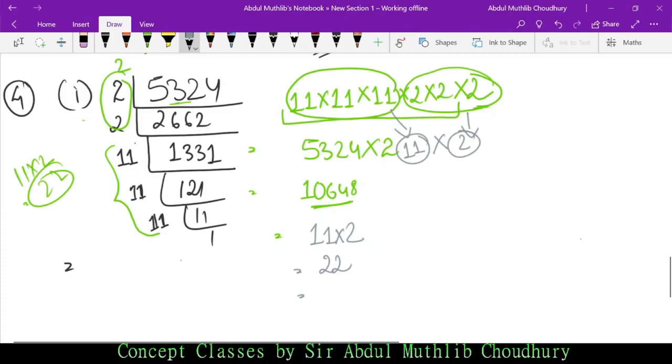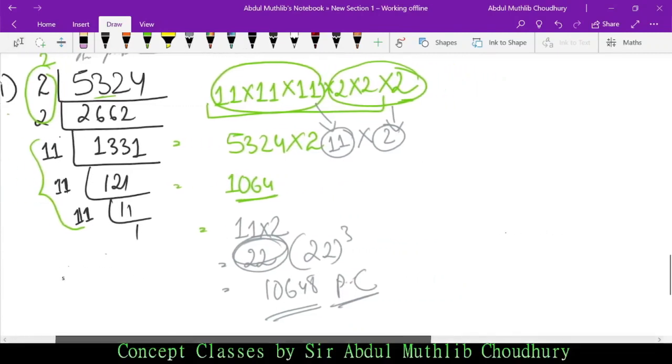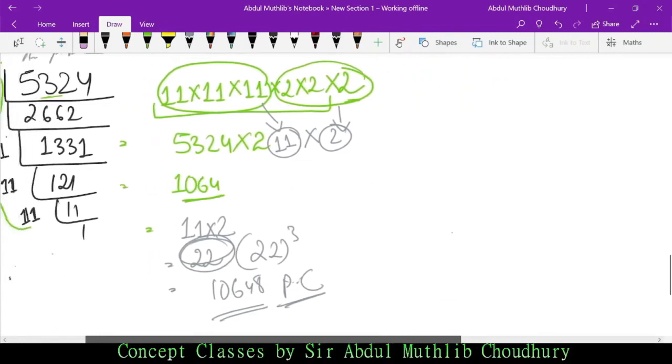Okay. So what is 22? Now, if you do 22 cube, the answer would be 10648. So 10648 is what? It is a perfect cube. Now some of you may wonder, sir, why did you multiply another 2 with another 2, isn't it?